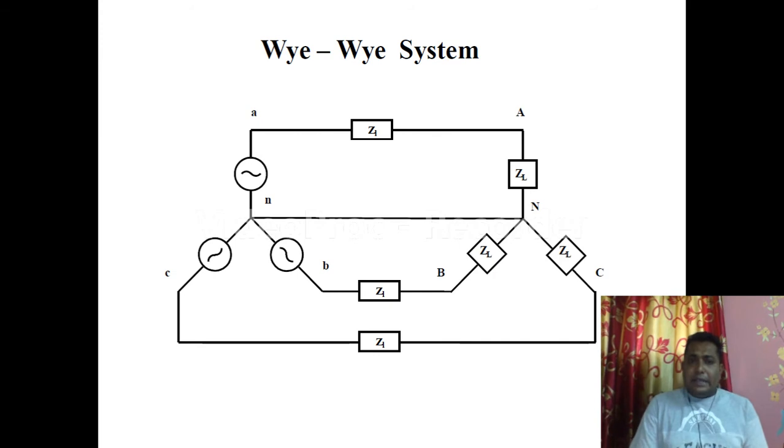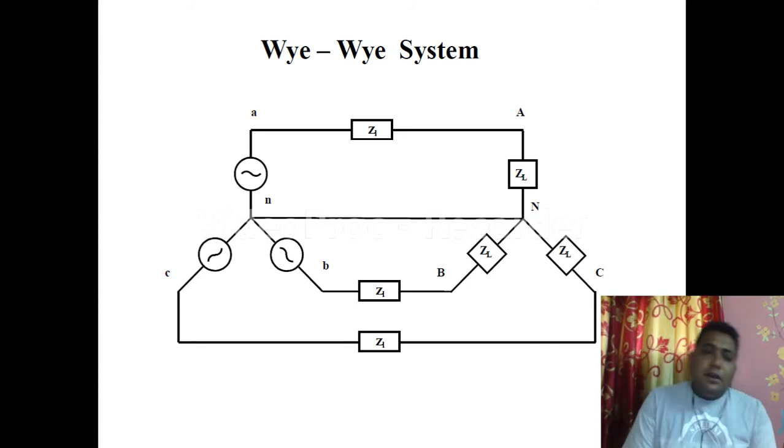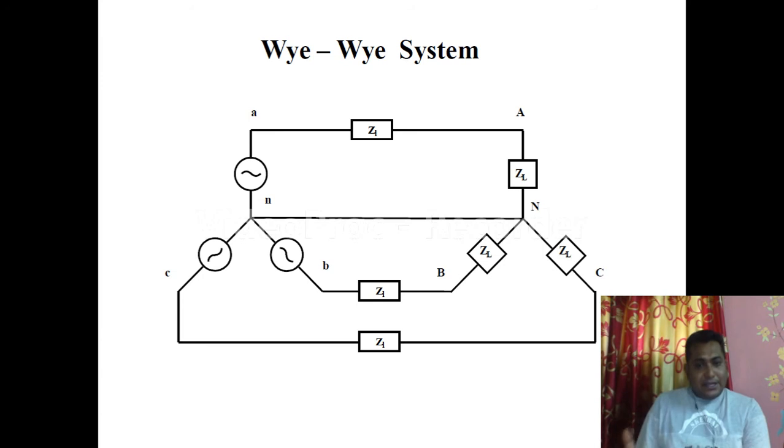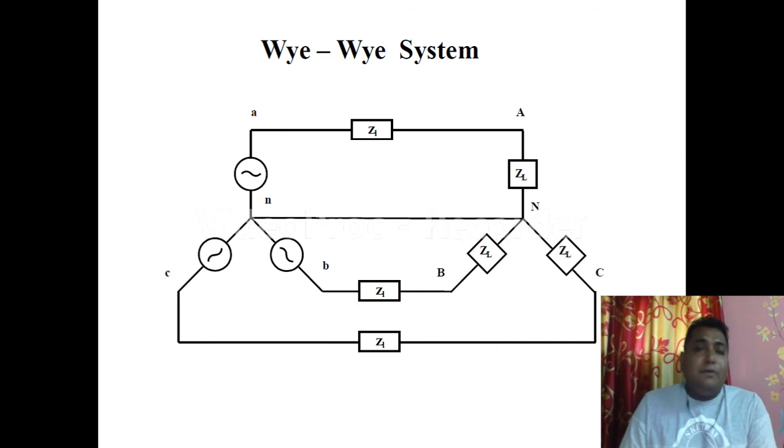On the left hand side there is a three phase source, and that three phase source is connected to the same phase load. That means A phase is connected with A phase, B phase is connected with B phase, C phase is connected with C phase through some transmission line, which again has some impedance value, denoted over here by Z1.